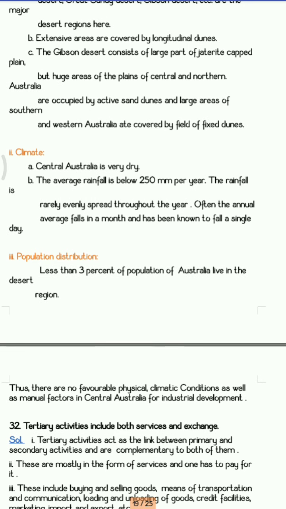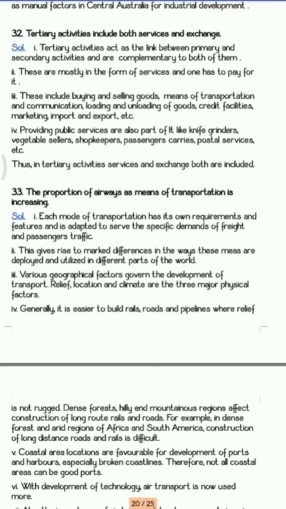Next is, tertiary activities include both services and exchange. So we all know that tertiary activities include trade, transportation as well as services.